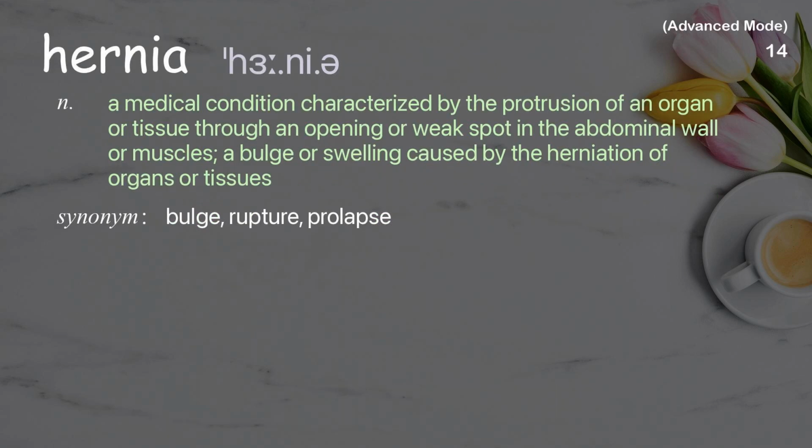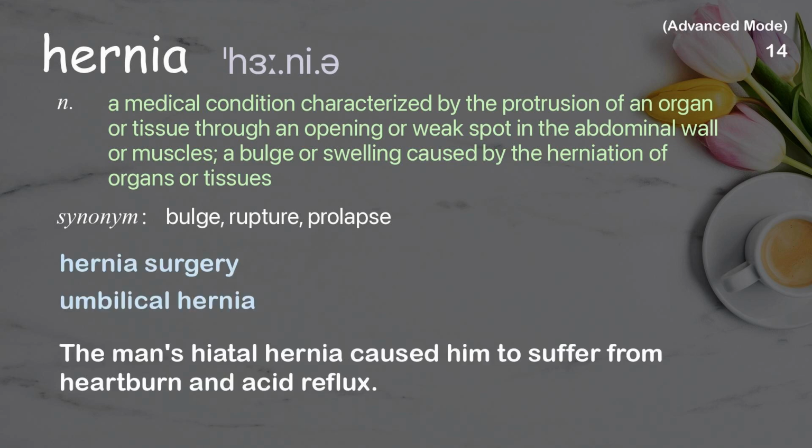Hernia. A medical condition characterized by the protrusion of an organ or tissue through an opening or weak spot in the abdominal wall or muscles, a bulge or swelling caused by the herniation of organs or tissues. Examples: Hernia surgery. Umbilical hernia. The man's hiatal hernia caused him to suffer from heartburn and acid reflux.